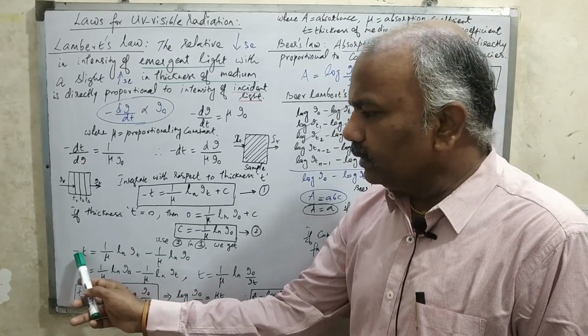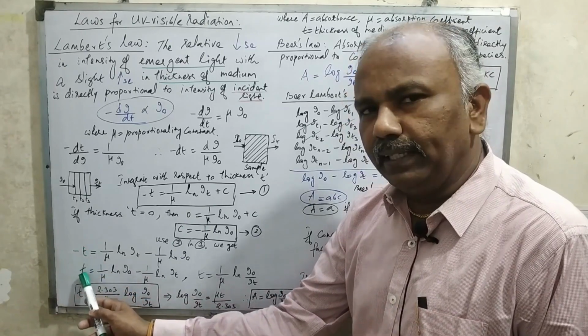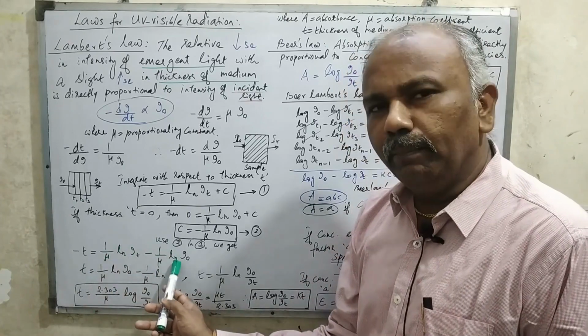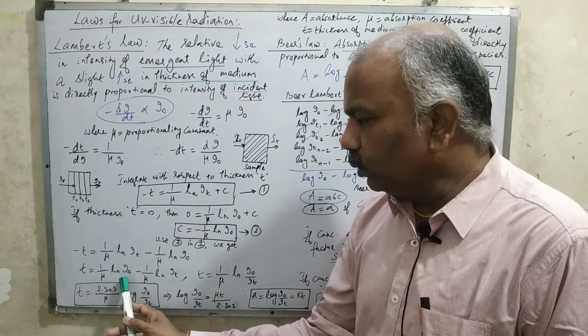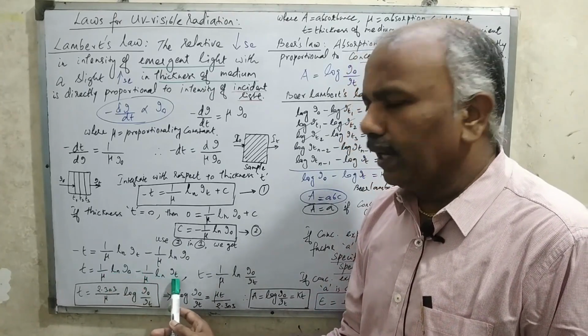But this is for the value of minus T, so I convert it for plus T. When I put plus T, this term will come in the beginning and this term will go to the back. So T is equal to 1 by mu natural log of I0 minus 1 by mu natural log of I_T.